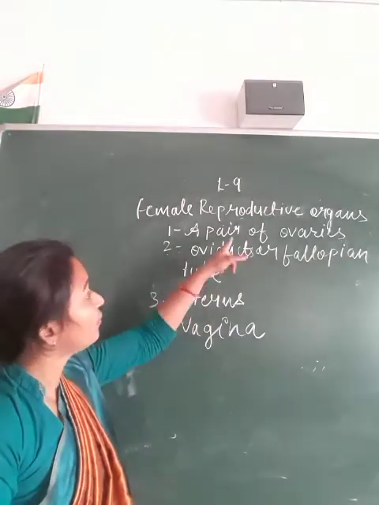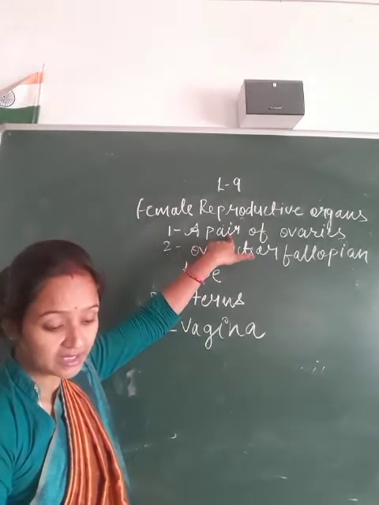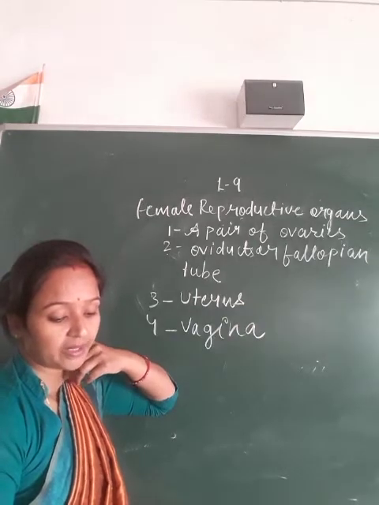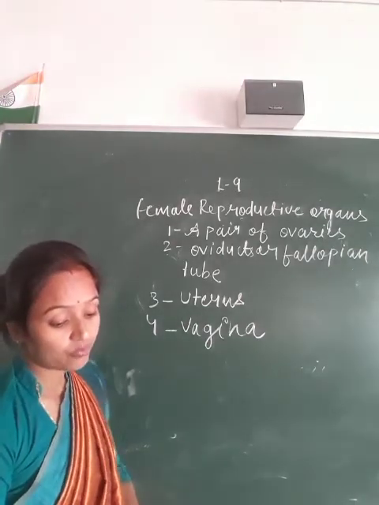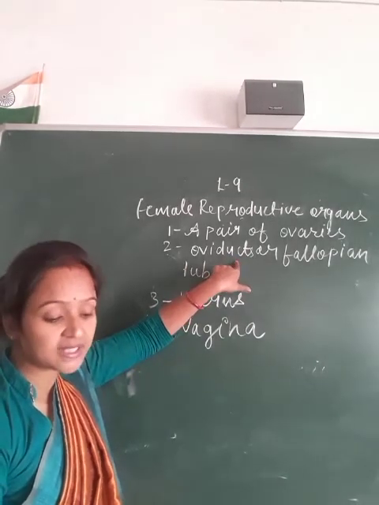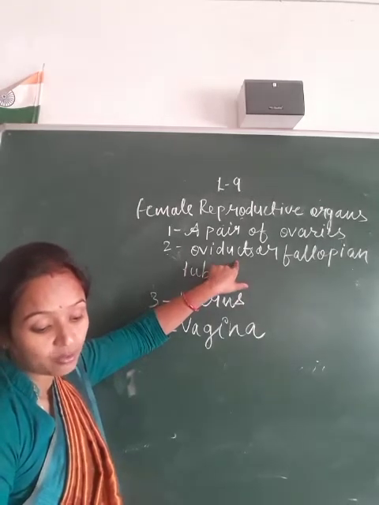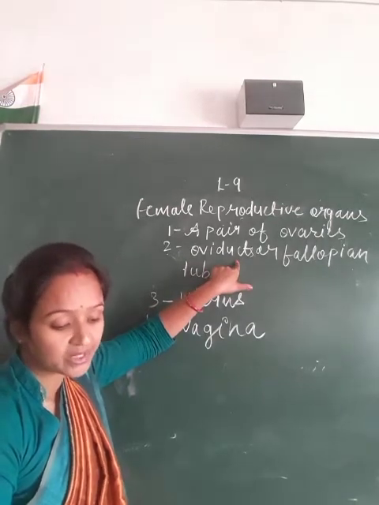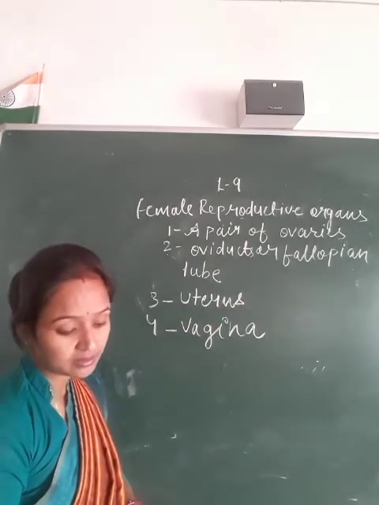A pair of ovaries produces eggs, about 20 micron in diameter. The oviducts or fallopian tubes are where eggs released from the ovaries travel, and sperm and ovum meet here. Fertilization takes place in the fallopian tube.